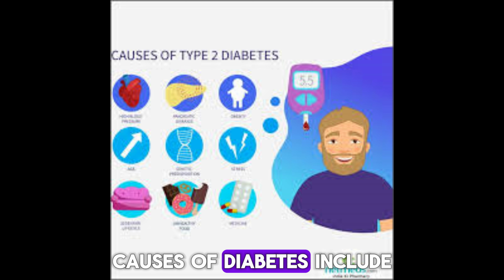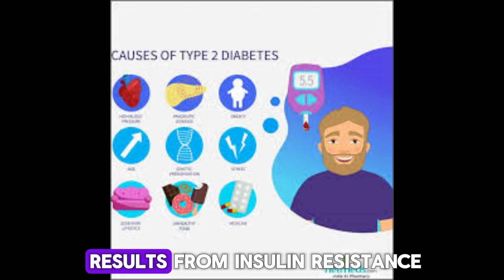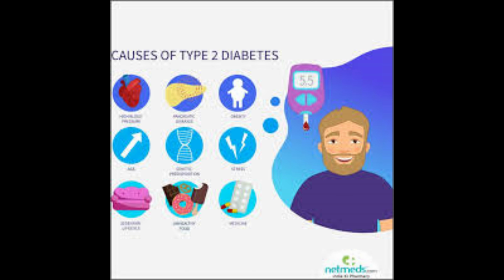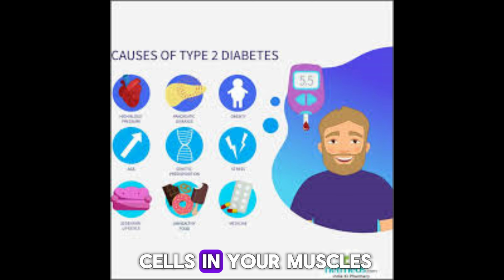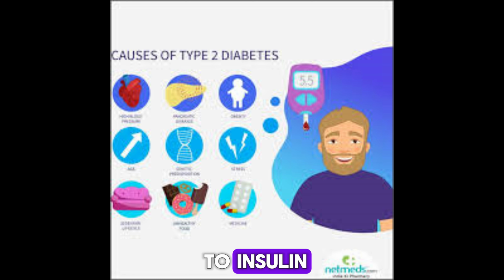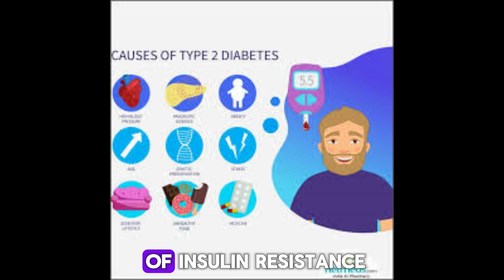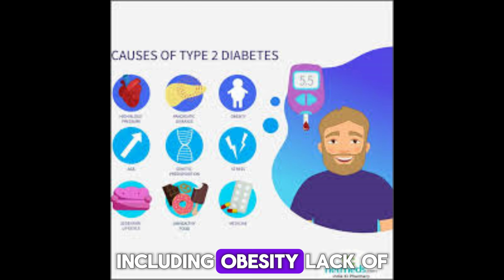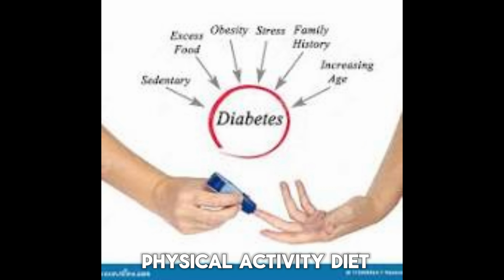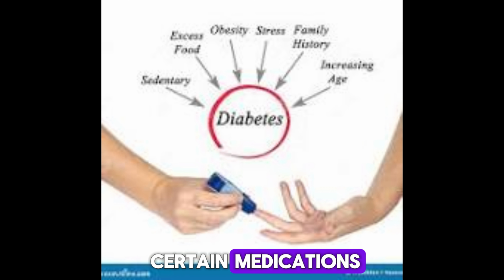Causes of diabetes include insulin resistance. Type 2 diabetes mainly results from insulin resistance. Insulin resistance happens when cells in your muscles, fat, and liver don't respond as they should to insulin. Several factors and conditions contribute to varying degrees of insulin resistance, including obesity, lack of physical activity, diet, hormonal imbalances, genetics, and certain medications.